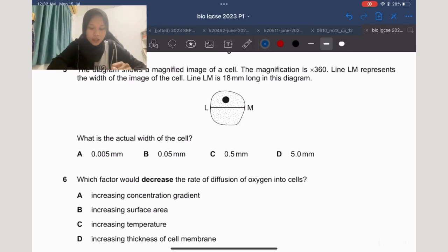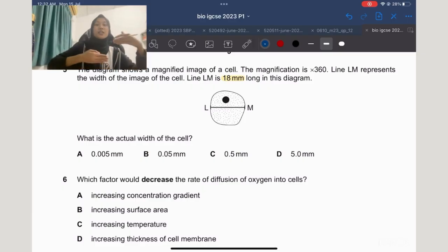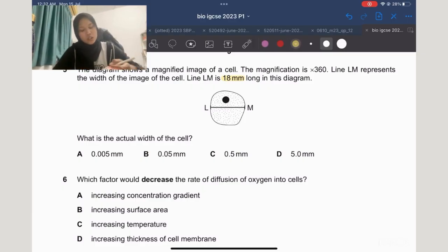Okay, so number 5. The diagram shows a magnified image of a cell. The magnification is 360. Line LM represents the width of the image of the cell, and line LM is 18 millimeter long in this diagram. So it is 18 millimeter long after it is magnified 360 times. The question asks for the actual width of the cell.